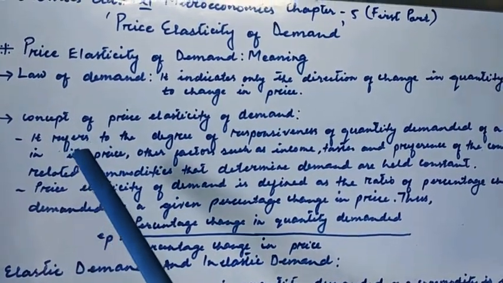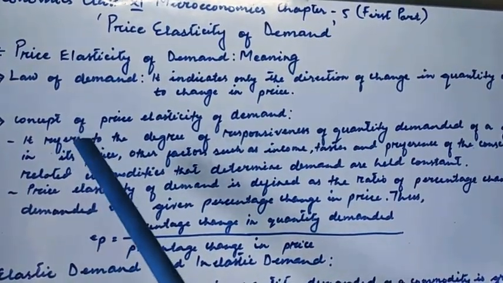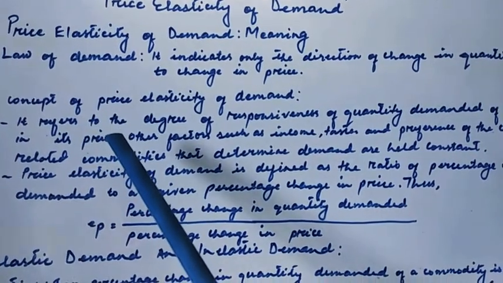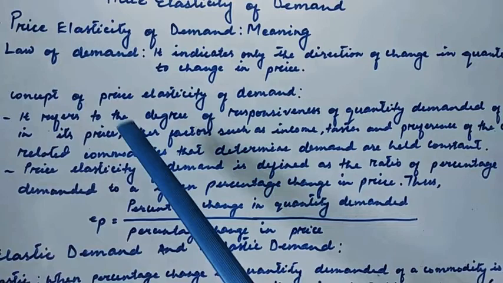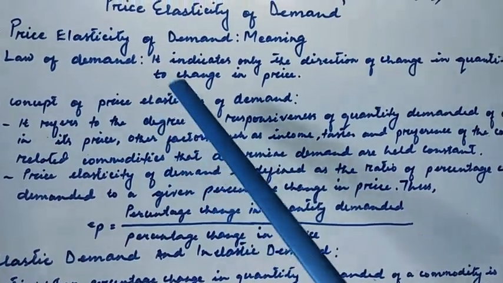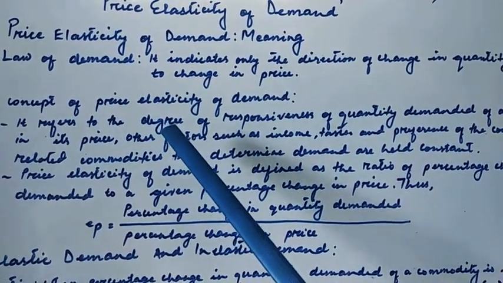Price elasticity of demand refers to the degree of responsiveness. Here we are talking about degree, that means quantity, not just the direction.